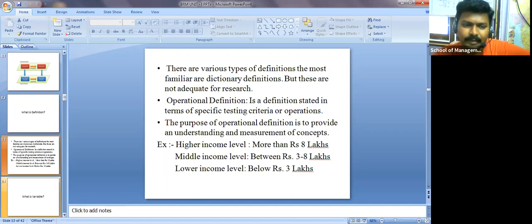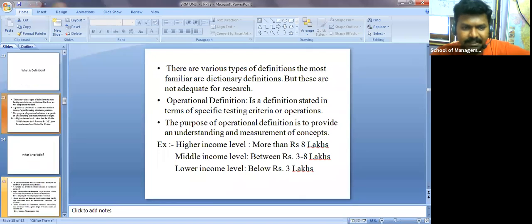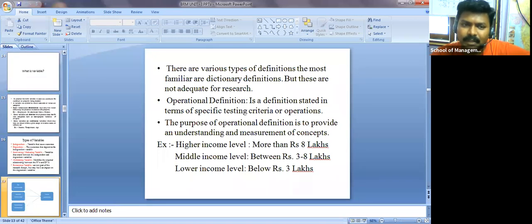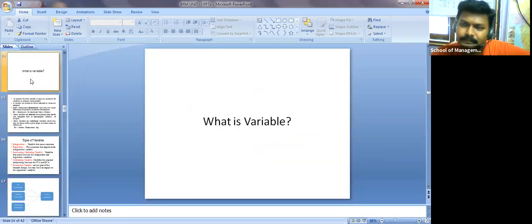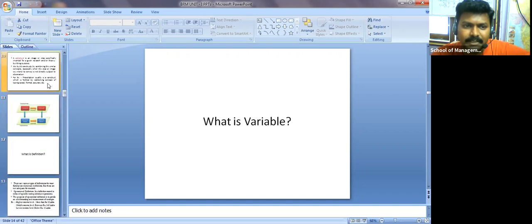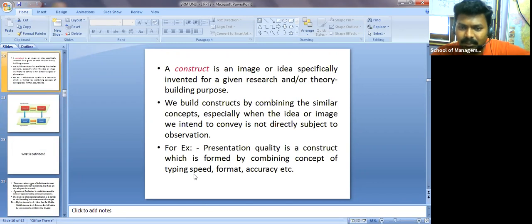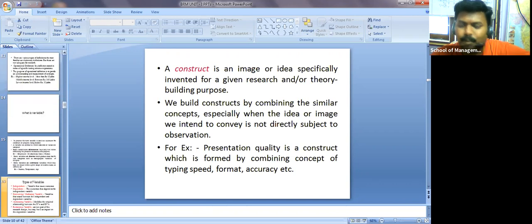Clear? Now as of now we discussed concept, construct, definition, and the most important one, which is variable. Based on this, I already explained: typing speed is one variable, format is one variable, accuracy is one variable in this example. Like that, in your research work you need to identify the most important variables.